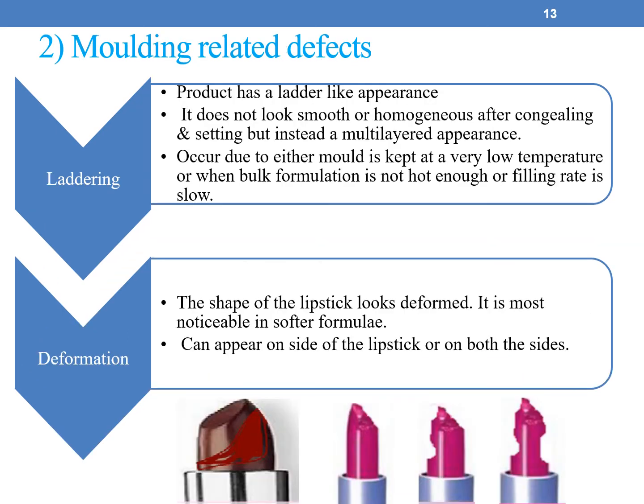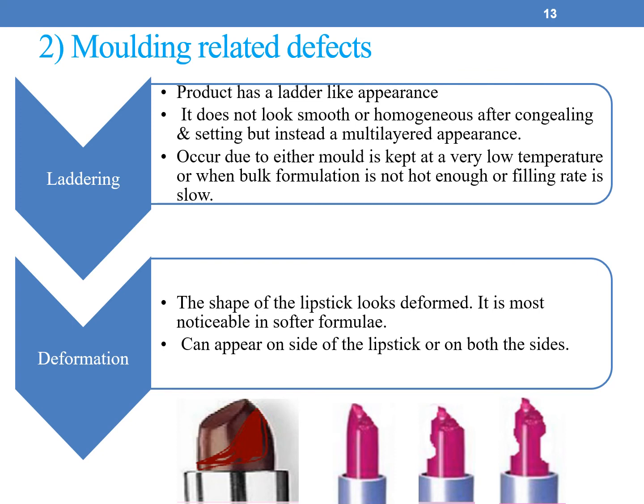The next is molding related defects. They are laddering and deformation. So what is laddering? The finished product is not even. It might have a ladder like appearance, and it does not look smooth or homogeneous after congealing and settling, but instead a multi-layered appearance is seen.